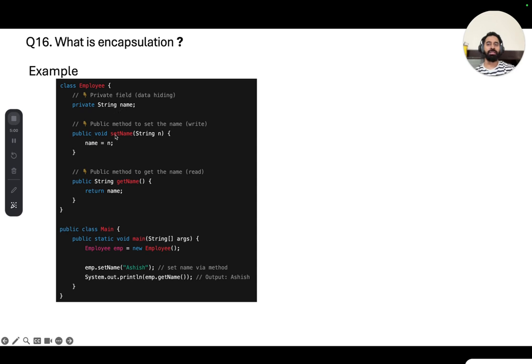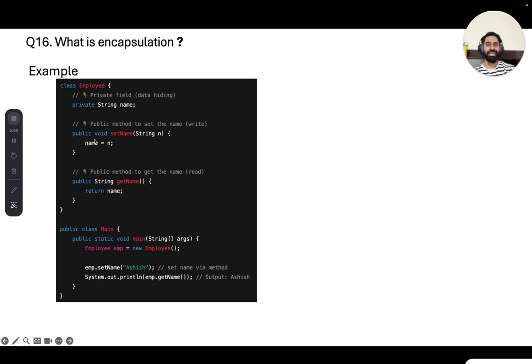If you have to modify it, then we have a setter method by which you can modify it, right? Then we have a main method. In the main method, we create an object of Employee, and with this object you can set the value of the name variable by calling the setter method. And again, if you want to access it, you can use getName. Employee dot getName method will provide you the value of the name variable.